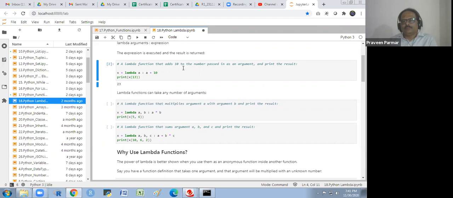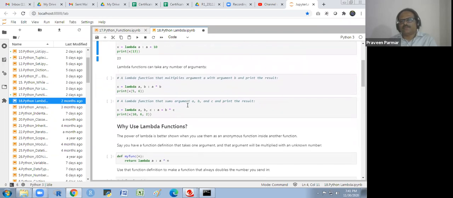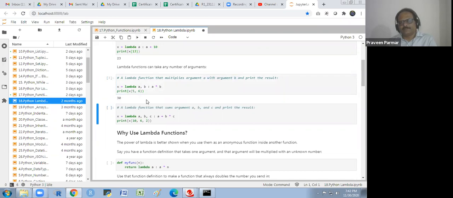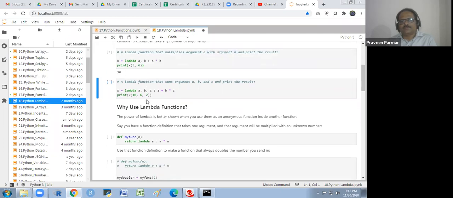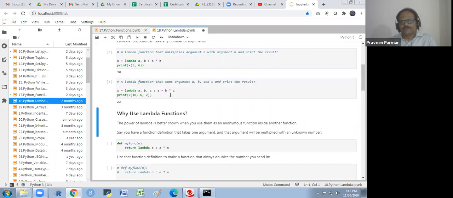A lambda function can take any number of arguments, but the expression would be one. A lambda function that multiplies argument a with argument b and prints the result. So x is equal to lambda a, b. In this way we have to write the arguments, and then colon, a multiplied by b. We write the arguments here and print the result, 30. A lambda function that sums arguments a, b, and c and prints the result. So we write a plus b plus c, and we could write it in this way. So this is the lambda.